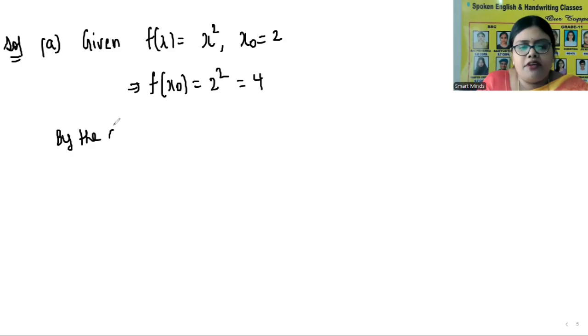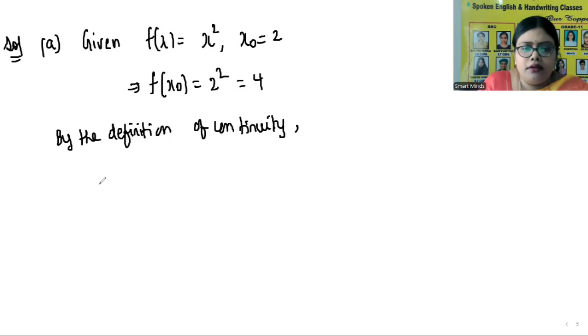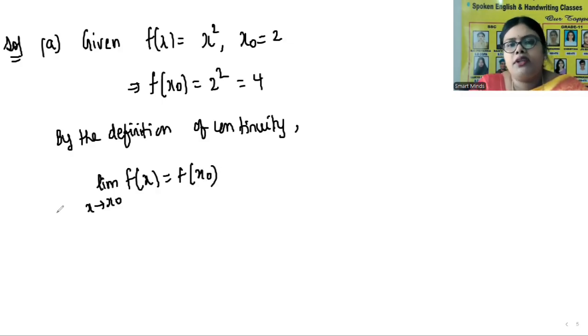So by the definition of continuity, what is the definition of continuity? Limit x tends to x naught, f of x is equal to f of x naught. Mathematically, we give the continuity definition this way.